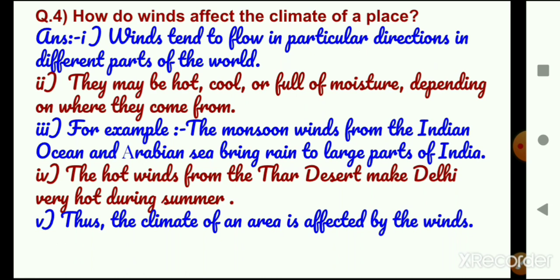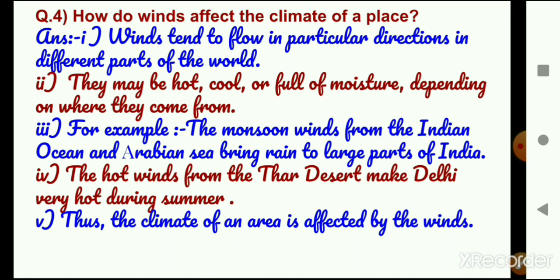Answer. Point 1. Winds tend to flow in particular directions in different parts of the world. Point 2. They may be hot, cool, or full of moisture depending on where they come from. Point 3.